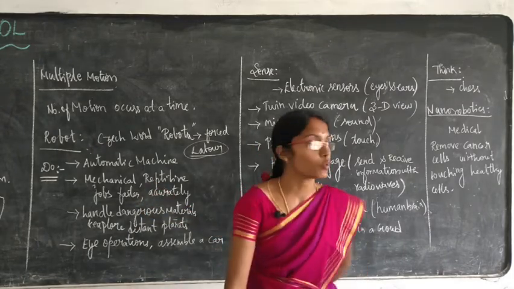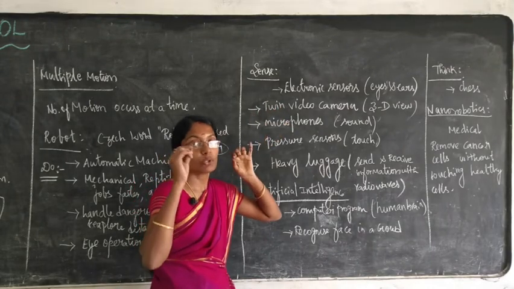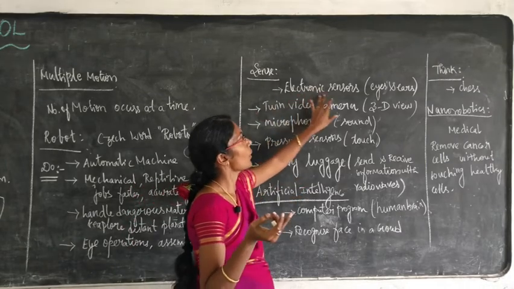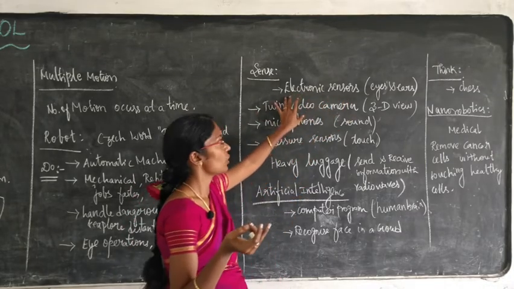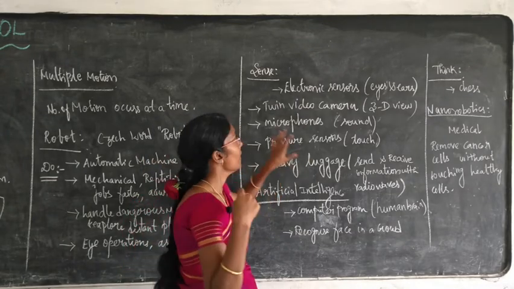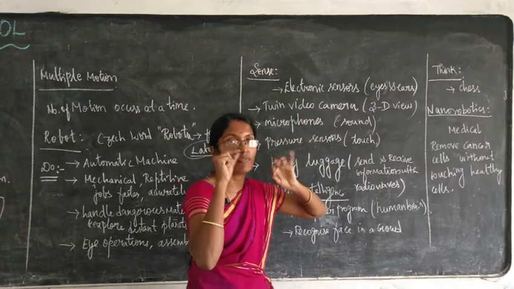Okay, so the next one, how the robot senses. It is able to see. So how is it able to see? With the help of an electronic sensor, the robots can see, and also it can hear. Next one, it has a twin video camera.